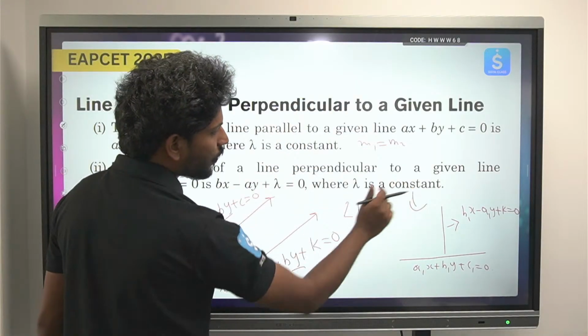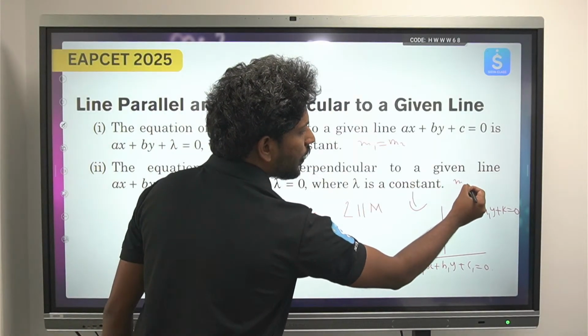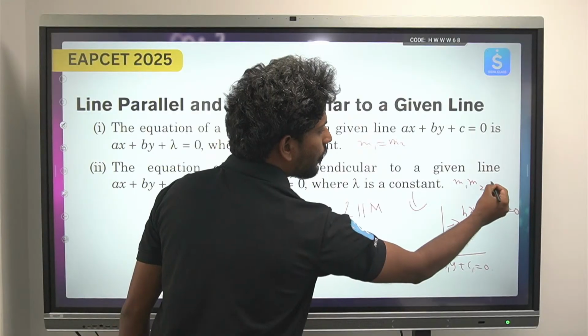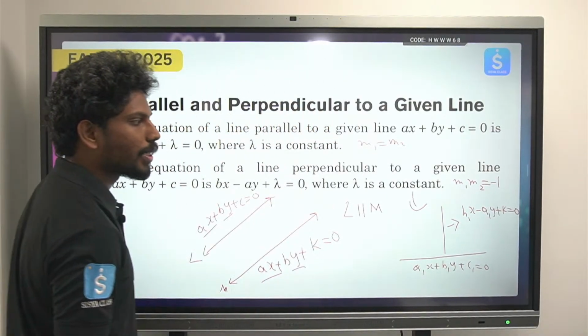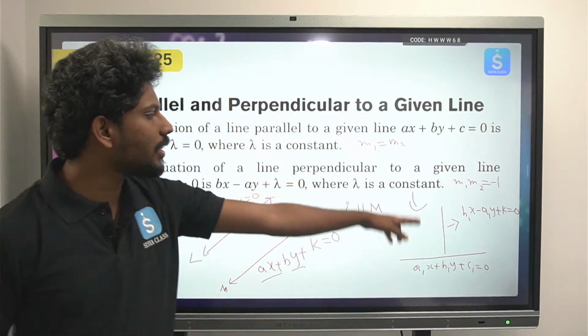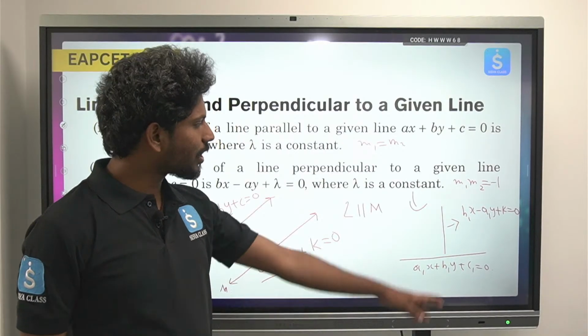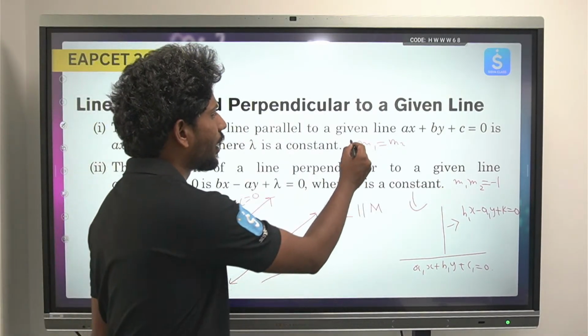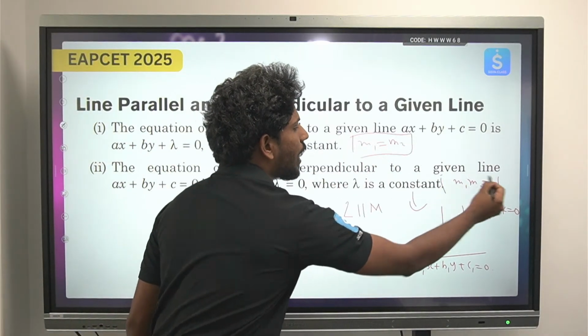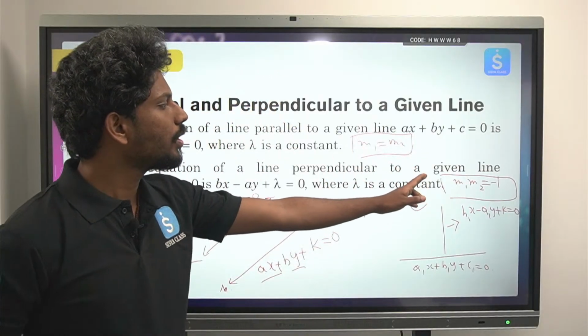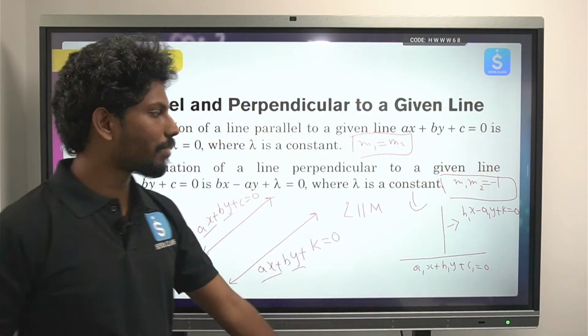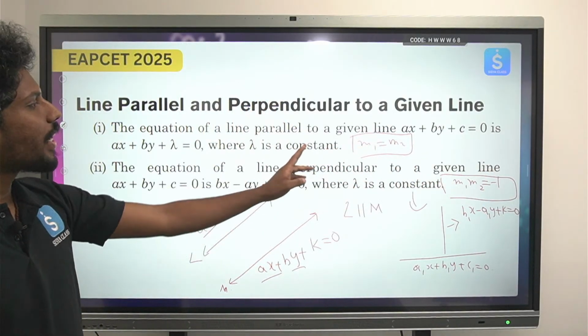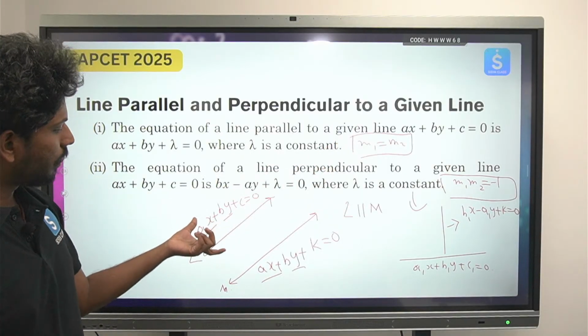Generally if you see the relation m1 into m2, if two lines are perpendicular then the product of slopes equals -1. From that relation we can establish this. It does not take much time, you also verify it once. From these two relations, m1 equals m2 and m1 into m2 equals -1, we can generally get this result.